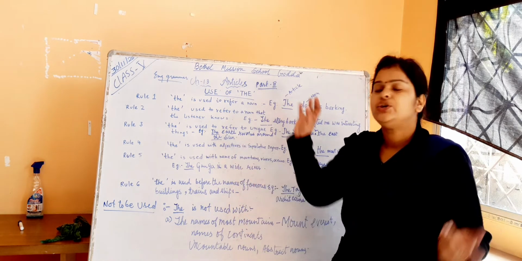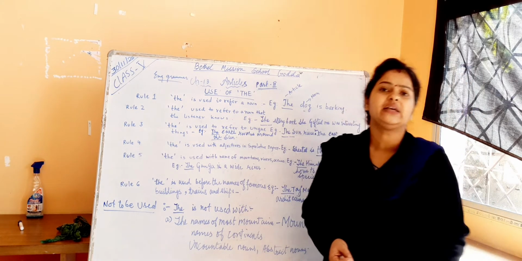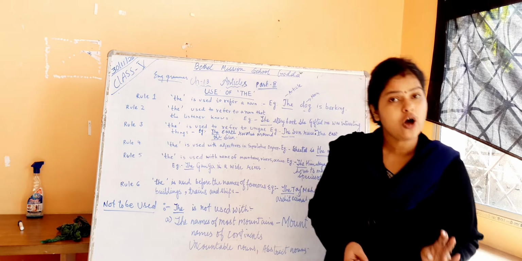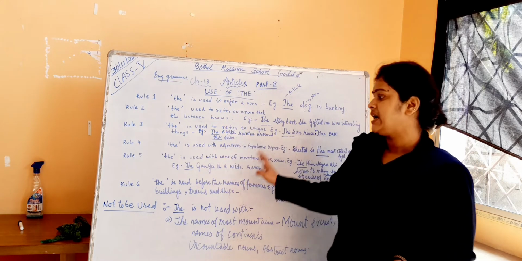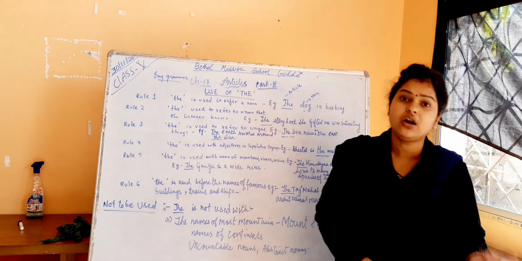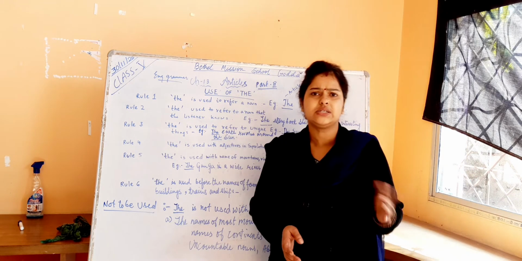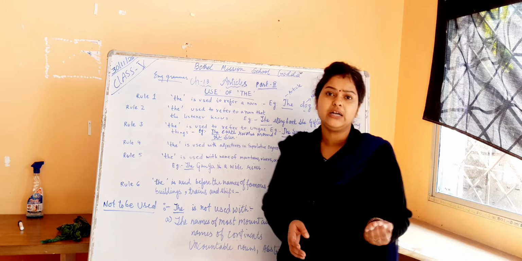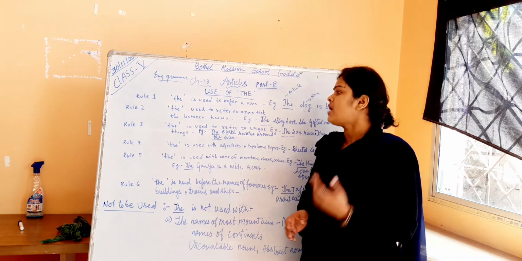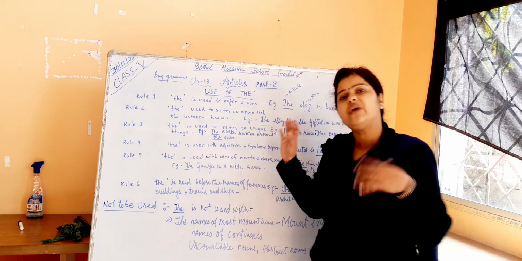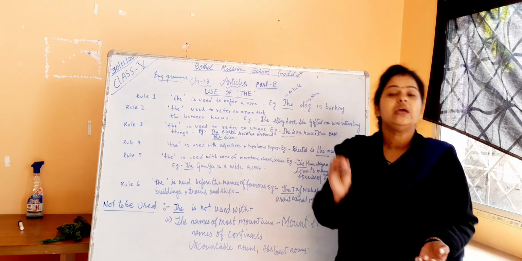So, I hope you have understood the articles given in this chapter: indefinite articles and definite articles, the use of a, the use of an, the use of the, and the rules to understand where to use "the" and where not to. Use of a, and use of an: "an" is used before words which begin with a vowel sound, while words that begin with a vowel letter but are pronounced with a consonant sound take "a". I hope that you have understood articles in a better way with the rules, and that this explanation is clear for you all.